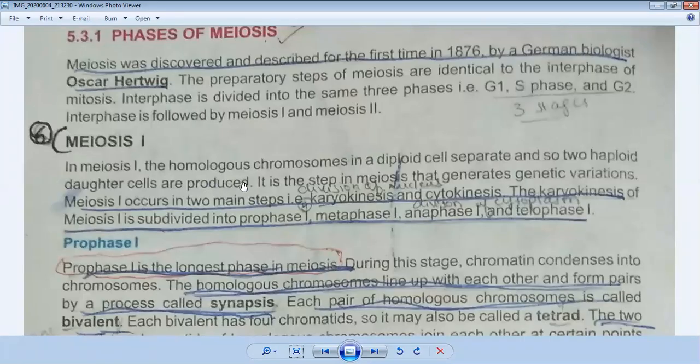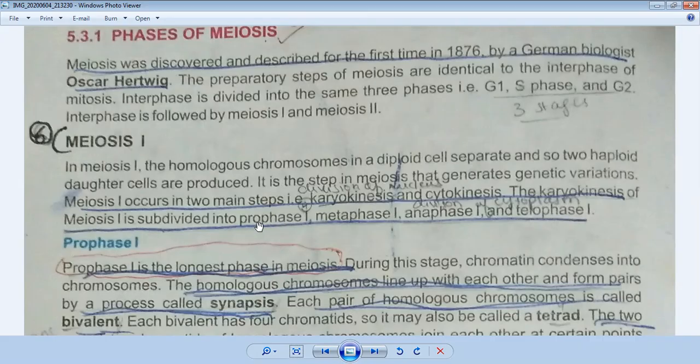This means a reduction of the chromosomes. It is the step in meiosis that generates genetic variation. Variations means different outcomes are produced. Meiosis 1 also occurs in two steps, like mitosis, and they are karyokinesis and cytokinesis. Karyokinesis means the division of the nucleus, and cytokinesis means the division of the cytoplasm. The karyokinesis of meiosis 1 is subdivided into two phases.